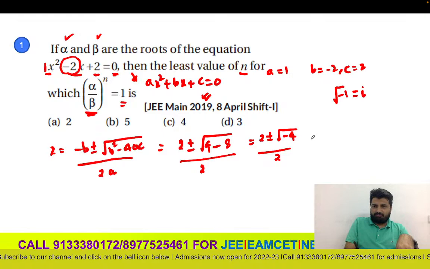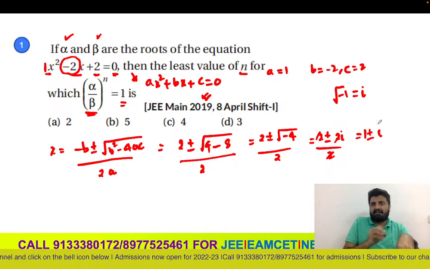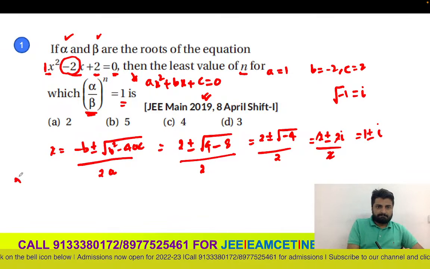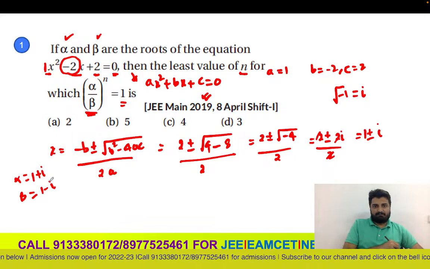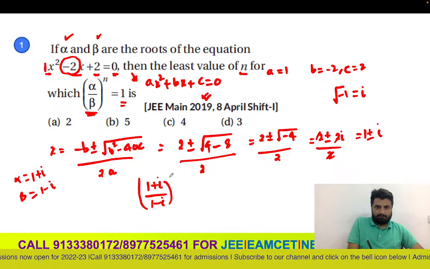Root 4 we can write as 2. 2 plus or minus 2i by 2, I can cancel 2 everywhere. So my roots are 1 plus or minus i. One of the roots, alpha, will be 1 plus i, the other root, beta, is 1 minus i. So alpha is 1 plus i, beta is 1 minus i. So this will be (1 plus i by 1 minus i) whole power n.